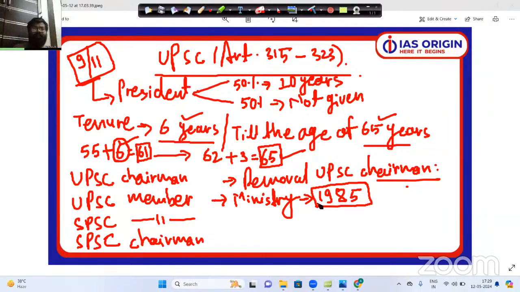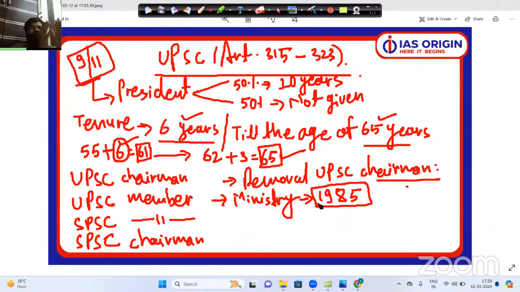But what about the UPSC? UPSC was officially established in India in 1926, exactly before independence. And this UPSC, which is working right now in 2024, conducted its very first examination in the year 1927.